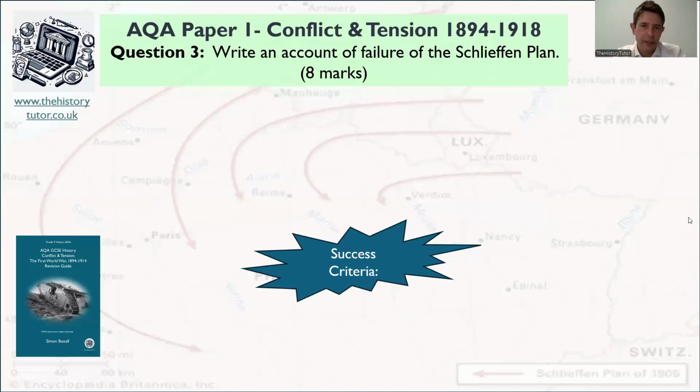Okay, so here is the question. It's quite an awkward question. It's "Write an account of the failure of the Schlieffen plan." It's quite awkwardly worded because it's not really going anywhere with it, and the AQA are quite annoying when they do this. But it does make it open for you to do what you like, really. But I'd suggest the topic you're doing is conflict and tension, the First World War. So you really want to just talk about all the impacts around the First World War with the Schlieffen plan.